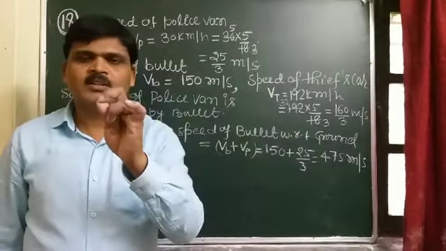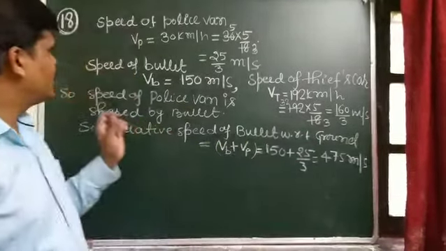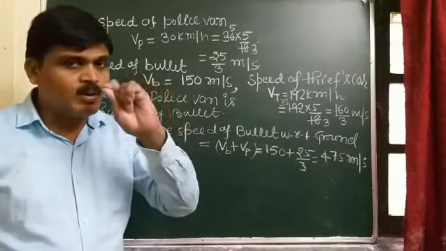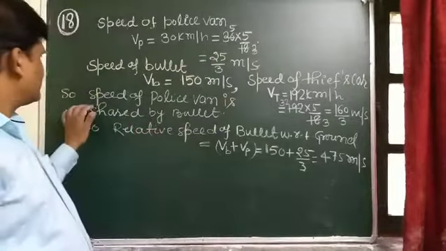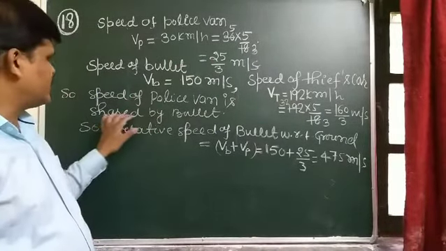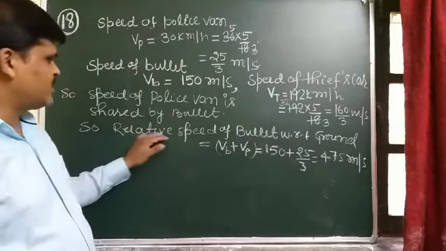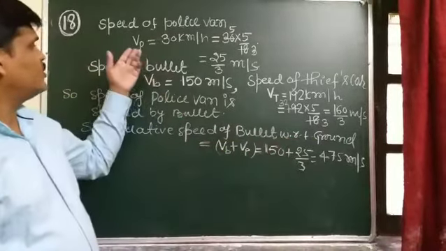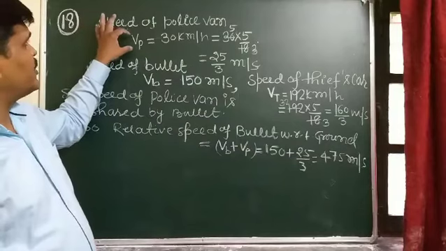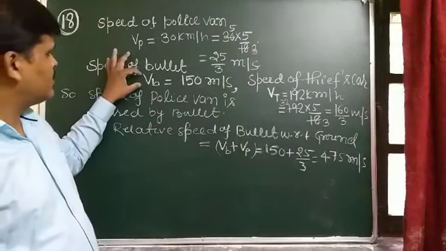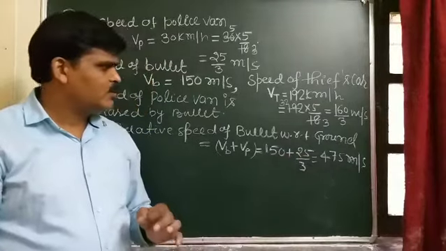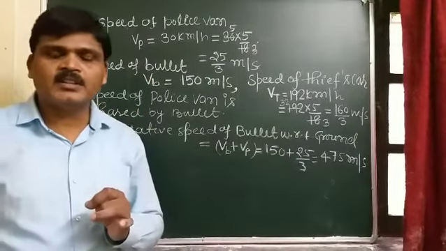Here one thing is the key point: the bullet is fired from the moving van, so the speed of the police van is shared by the bullet. So the speed of the bullet with respect to ground is equal to the sum of the speed of the police van and the speed of the bullet, and it comes out to be 475 by 3 meter per second.